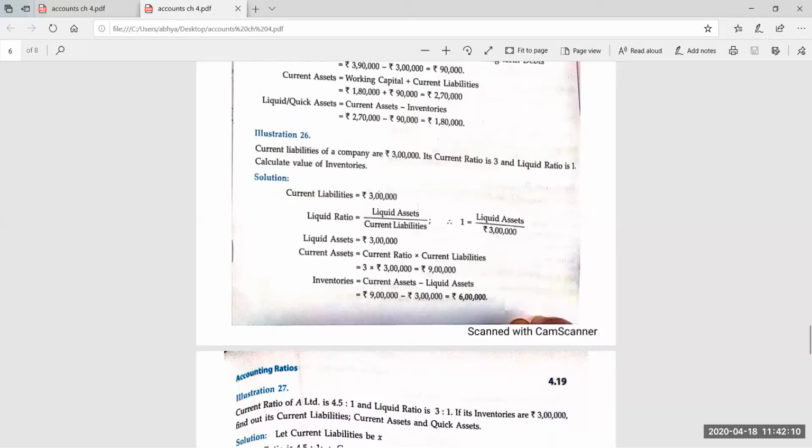Okay, now the next question. Current ratio of A Limited is 4.5 is to 1, and liquid ratio is 3 is to 1. If inventories are 3 lakh, find out the current liabilities, current assets and quick assets. This question is of 4 marks. Remember, if this question comes in the exam, it contains 4 marks.